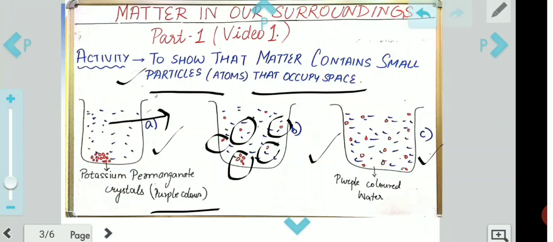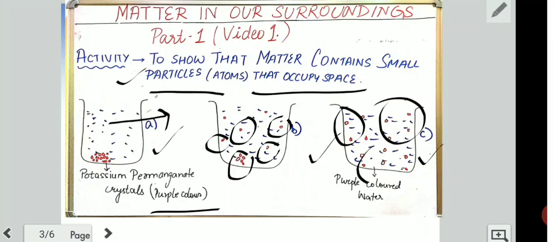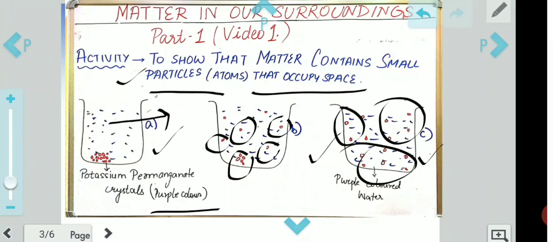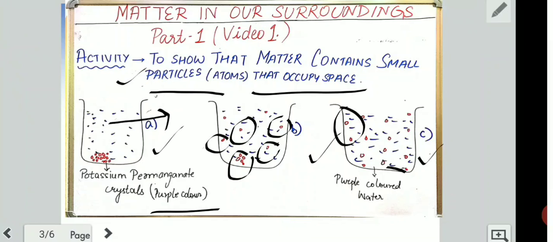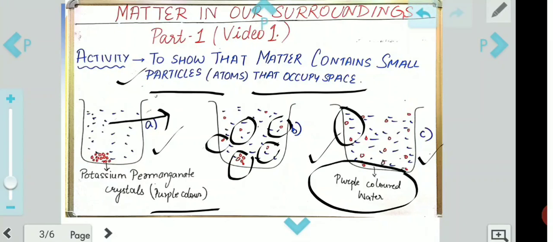Then finally, after some time, you will see that these crystals have spread evenly everywhere. Initially they were purple colored, so now they have also spread their color throughout the beaker, making the water purple colored.